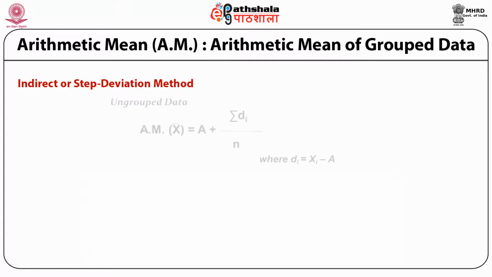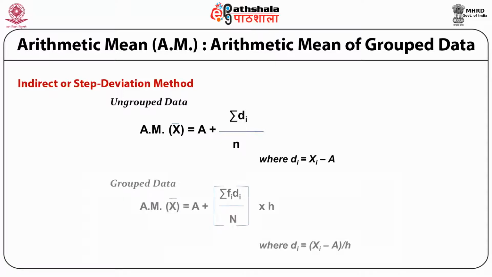So let's start with ungrouped data. In case of ungrouped data, arithmetic mean x bar is equal to a plus summation di upon n, where di is equal to xi minus a. In this case, a is known as assumed mean. By assumed mean, what we want to convey is that we have shifted the origin from 0 to a. Now let's talk about group data.